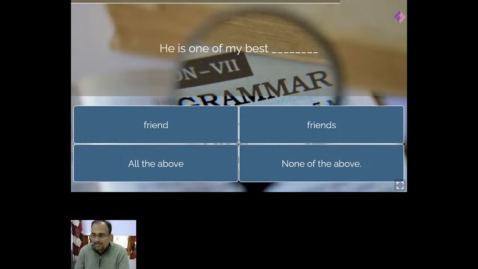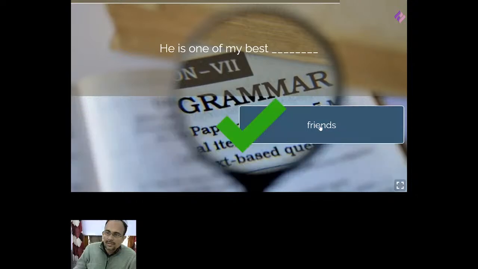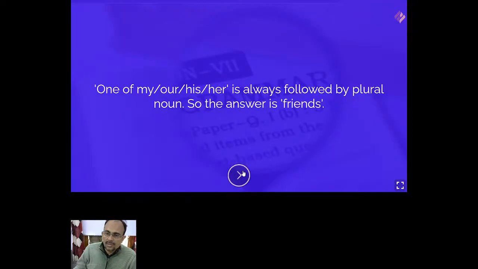You joined late, it seems. Omkar said friend. Arpita says friends. Omkar now corrects it and says friends. Yes. So dear students, always remember, he is one of my best friends, right? One of my, one of our, one of his, one of her is always followed by a plural noun.